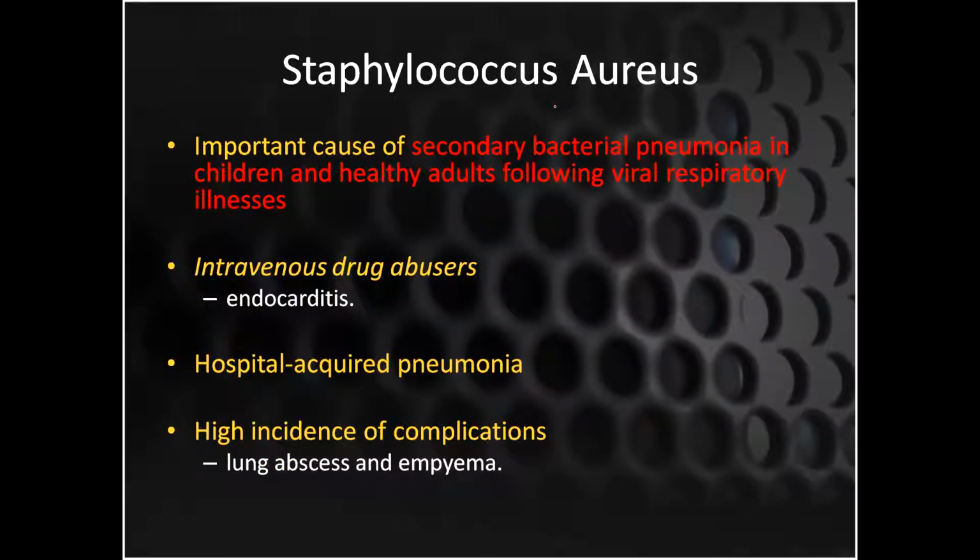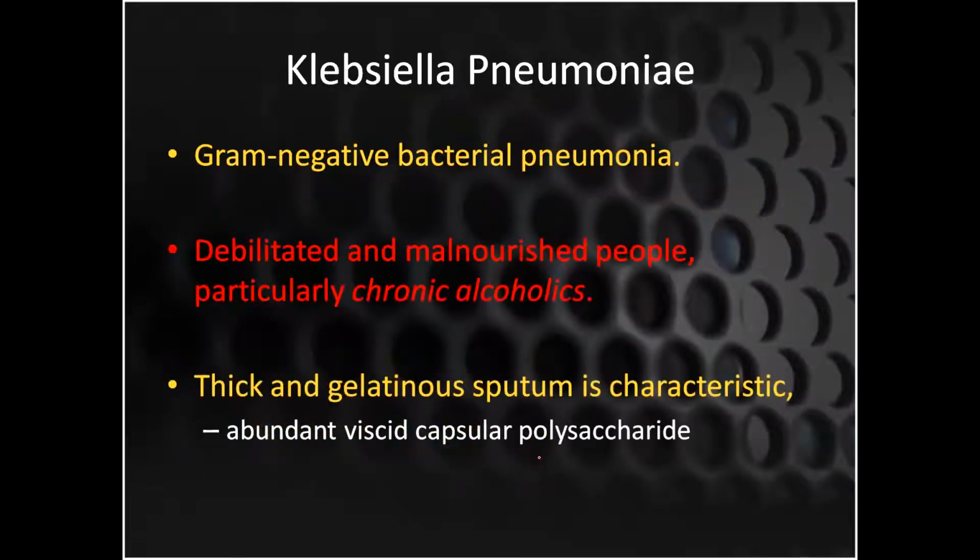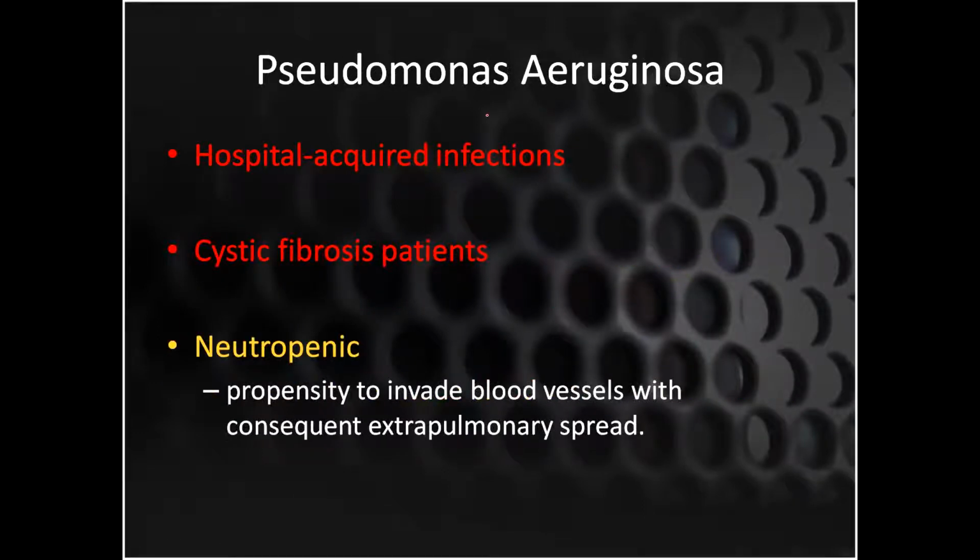Then comes Staph aureus. Secondary bacterial pneumonia in children and healthy adults following viral pneumonia is because of Staphylococcus aureus, and it is very important. Staph aureus is very important in IV drug abusers, and it can also cause endocarditis, hospital-acquired pneumonias, and a high incidence of complications like lung abscess. And if it goes into the pleural cavity, then there could be empyema. Klebsiella pneumoniae is a gram-negative bacteria, and this most commonly causes pneumonia in debilitated and malnourished patients, especially chronic alcoholics.